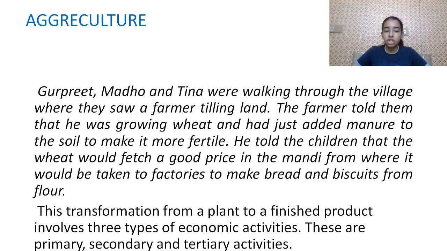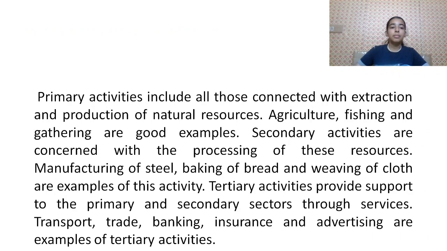This transformation from the plant to a finished product involves three types of economic activities. These are primary, secondary, and tertiary. Primary activities include all those connected with extraction and production of natural resources. Agriculture, fishing, and gathering are good examples.